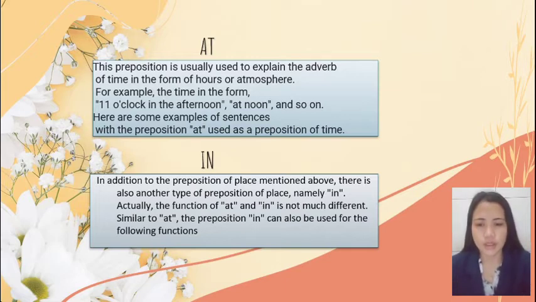B. In. In addition to the preposition of place mentioned above, there is also another type of preposition of place, namely in. Actually, the function of at and in is not much different. Similar to at, the preposition in can also be used for the following function. Example: in a public place, in the city hall, in the city garden.